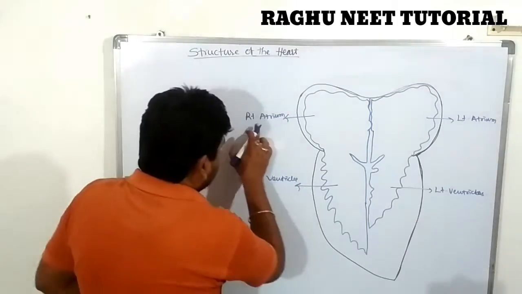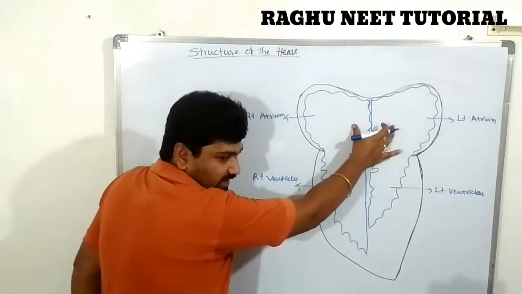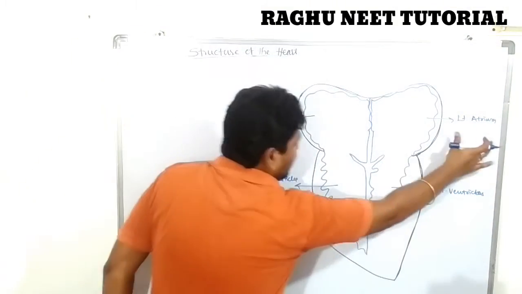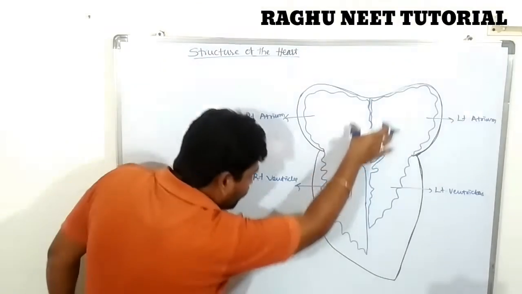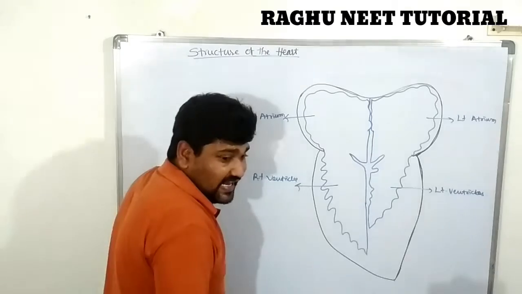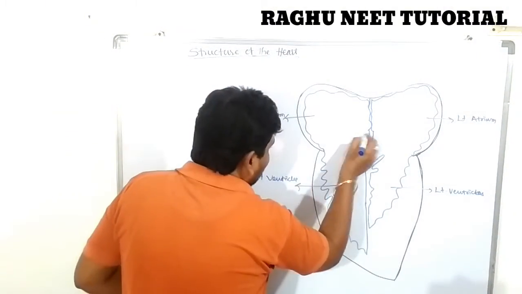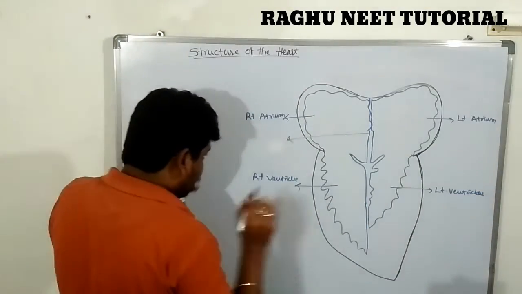The right atrium and left atrium are separated by this septum, or division, known as the auricular septum.